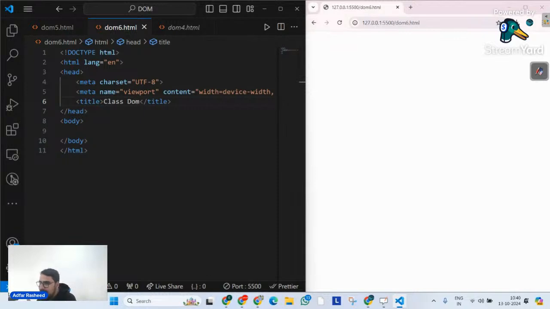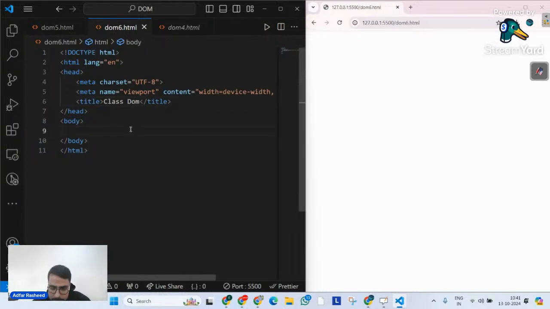So manipulating CSS classes dynamically through our JavaScript allows you to change the appearance and behavior of an element on a web page however you want based on your requirement. And the classList property provides you several useful methods for adding a class, for removing a class, for toggling a class, that too without overriding the element's existing classes. Now let's try to understand it one by one.